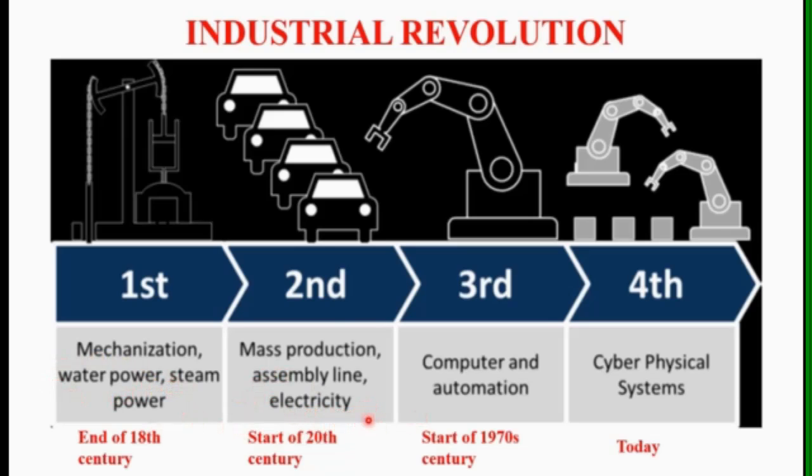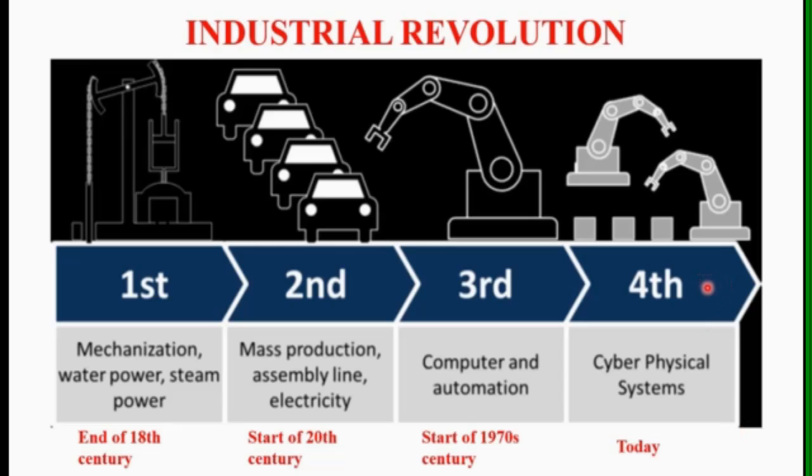Then it shifted to the third phase, which starts sometime around the 1970s. In the third phase of the Industrial Revolution, computers are used to control, and automation started. We can see that automated machines and robots were developed in this third phase. Then in the fourth phase, or today, cyber physical systems are used to control industries.